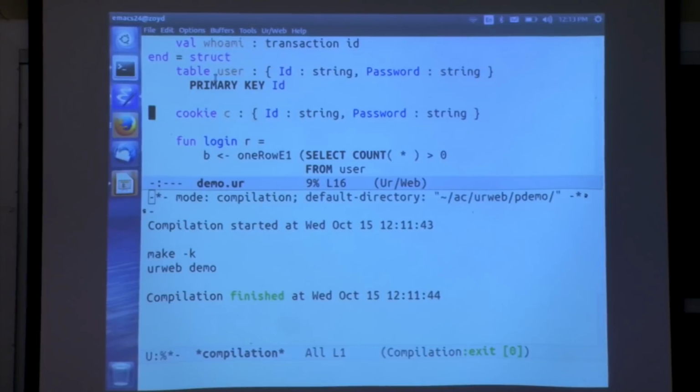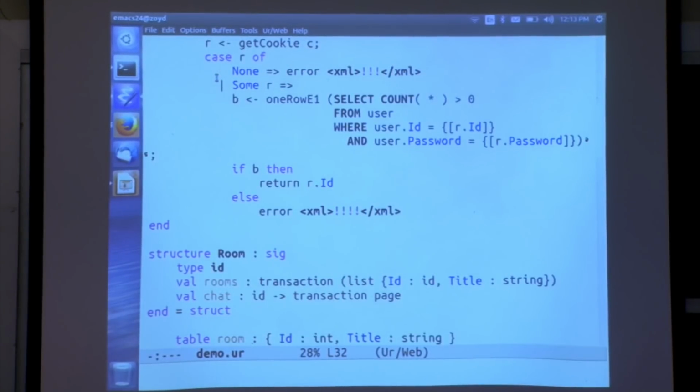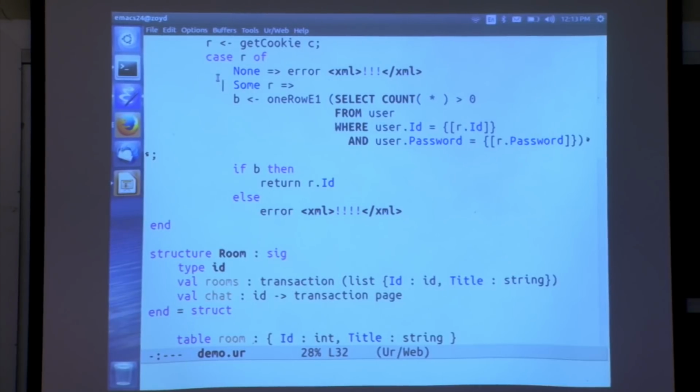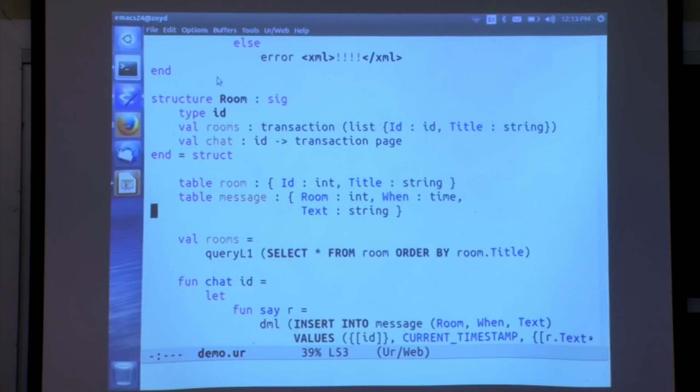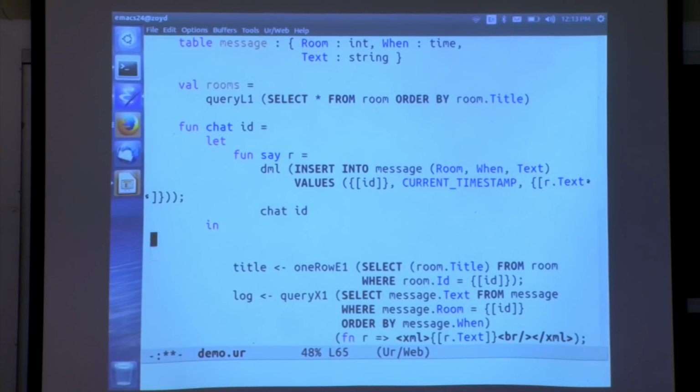Okay. So now let's actually use the cookie, and we should hopefully see, despite the fact we're going to use the cookie indirectly because we're going to use it in the room module, which doesn't even have the cookie in scope, but we'll call methods of the user module, which indirectly are using the cookie, and then the system will realize that means we have a dependency on it. So let's make this really simple and just say, call the whoami method.